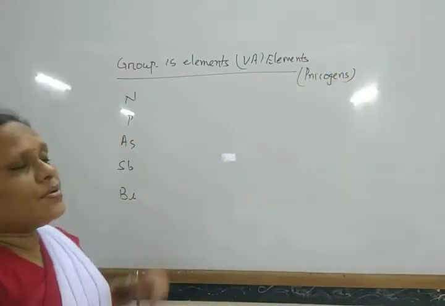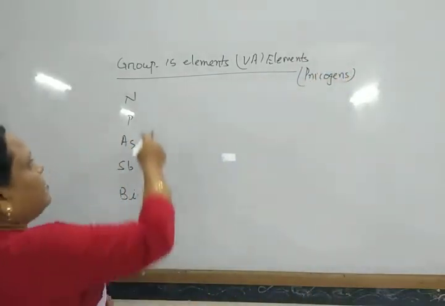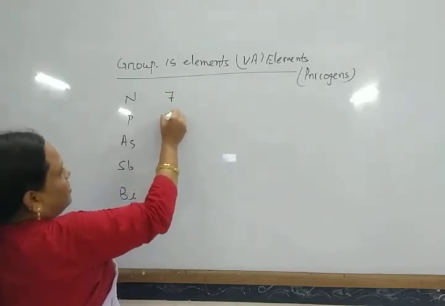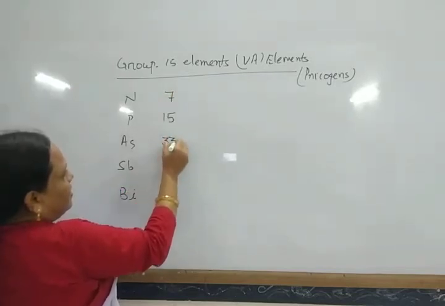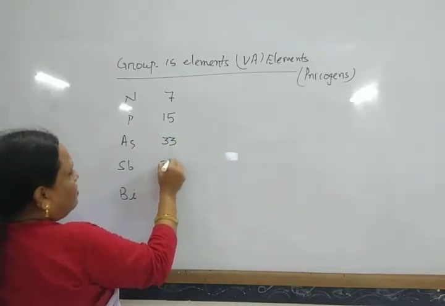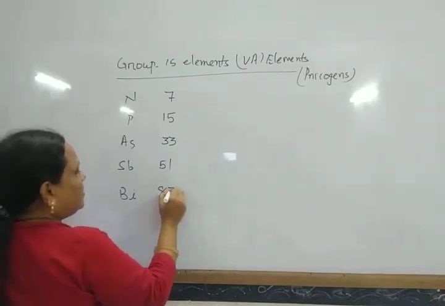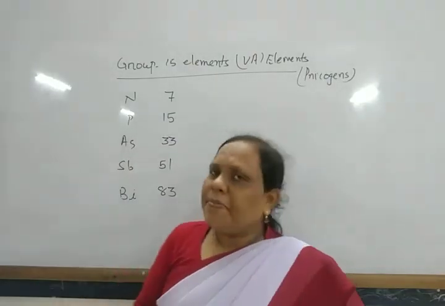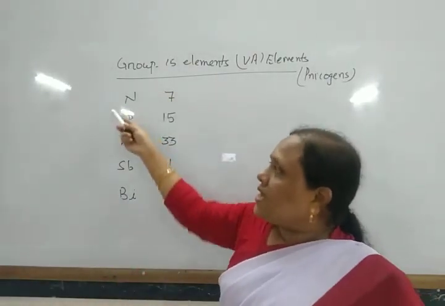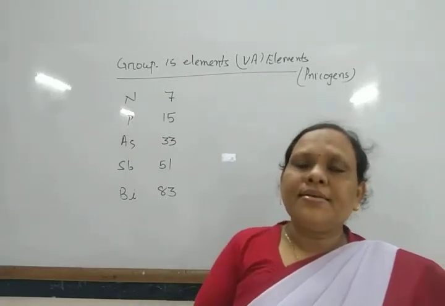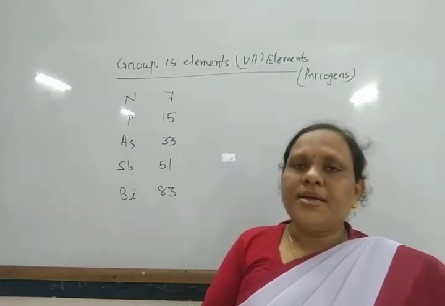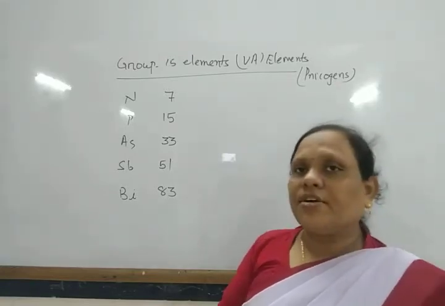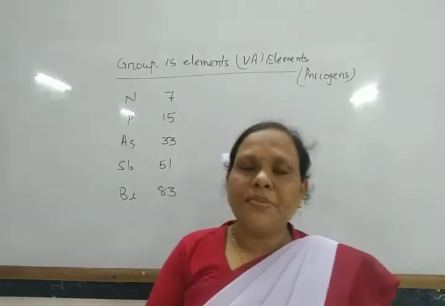The atomic numbers of these elements: nitrogen has 7, phosphorus 15, arsenic 33, antimony 51 and bismuth 83. Nitrogen is the most abundant element in Earth's atmosphere, about 78% by volume.